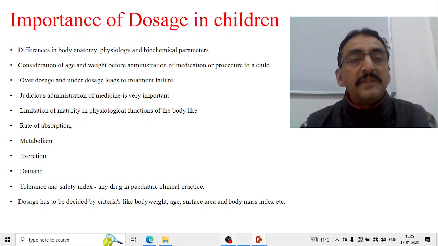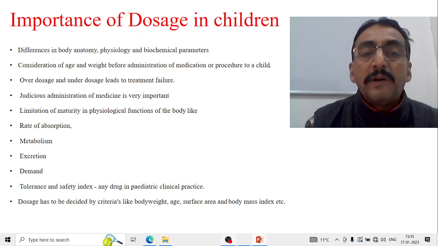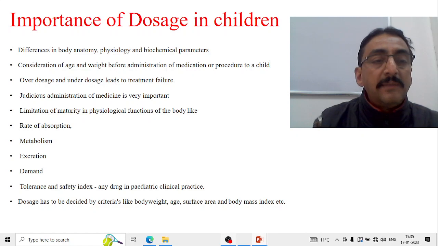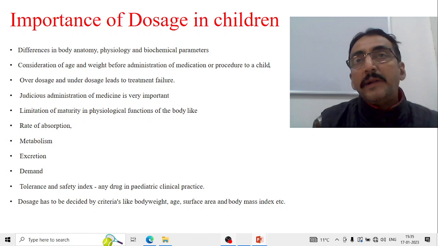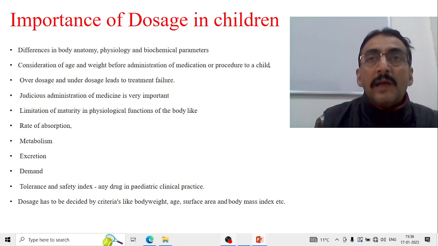And there are some limitations for children, especially a limitation of maturity in physiological functions of the body like rate of absorption, metabolism, excretion, demand, tolerance and safety index of any drug in pediatric clinical practice. So we have to keep in mind these important physiological limitations because of immaturity in children. Accordingly we have to adjust the dose also, because the safety index will be very narrow in the case of children.